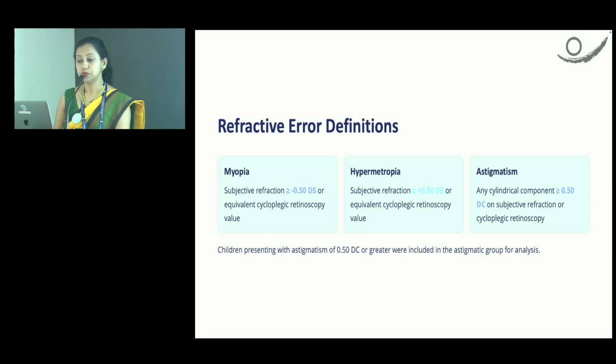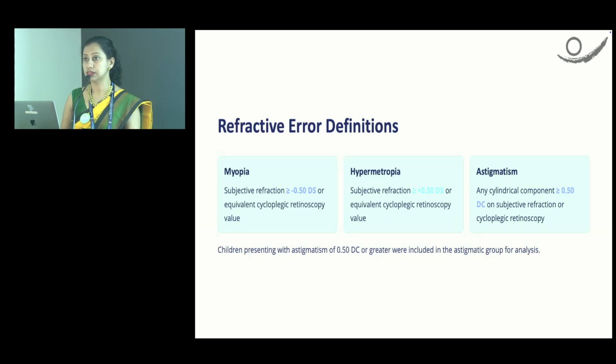For the study purpose, we defined refractive errors as myopia of more than minus 0.5 diopter sphere on subjective refraction or equivalent on cycloplegic retinoscopy, and hypermetropia of more than or equal to plus 0.5. A cylindrical component of more than 0.5 diopter cylinder on subjective or cycloplegic retinoscopy was evaluated in the astigmatism group, and any child presenting with astigmatism of more than 0.5 diopter cylinder or greater was included in the astigmatic group for the analysis.